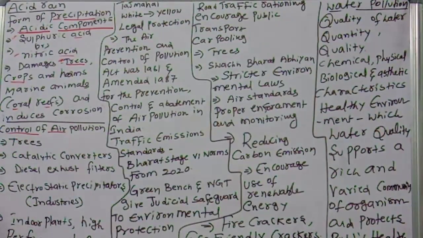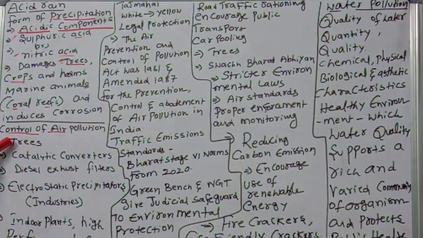Otherwise too much pollution will increase and that affects human life. So what do we have to do? We have to develop trees. Trees are very useful to control particulate matter and air pollution.